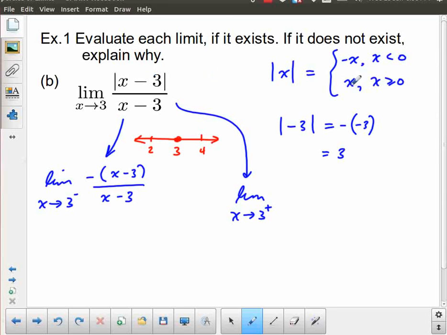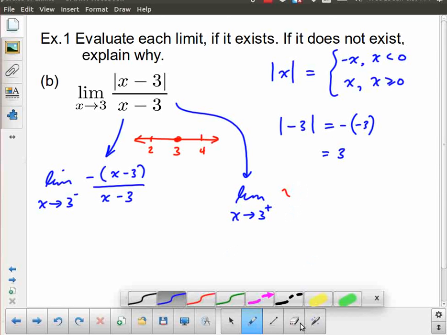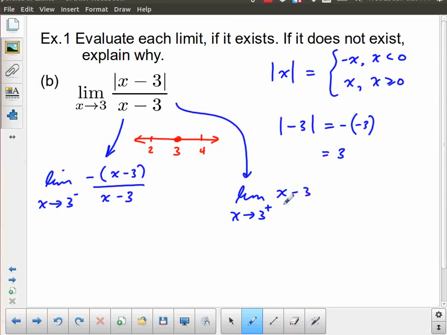That's like this case. I don't have to change it. It's already positive. So this just becomes x minus 3 over x minus 3. So I've got these two limits, but now, because I've had to talk about this from the left side and the right side, I can evaluate these limits separately.